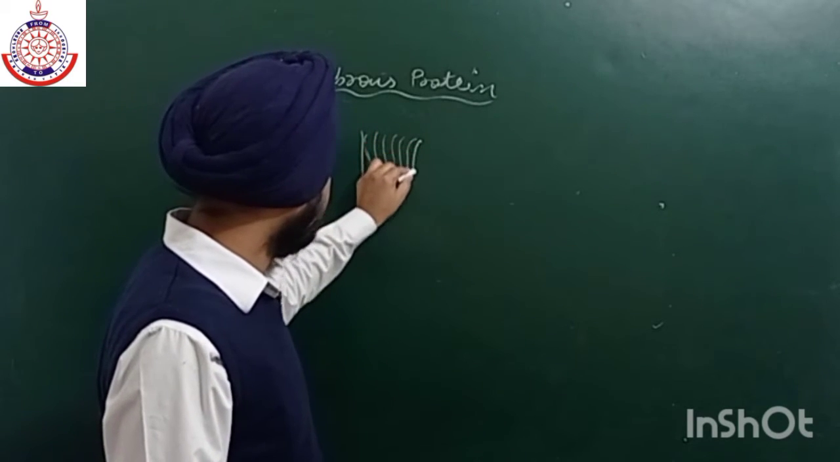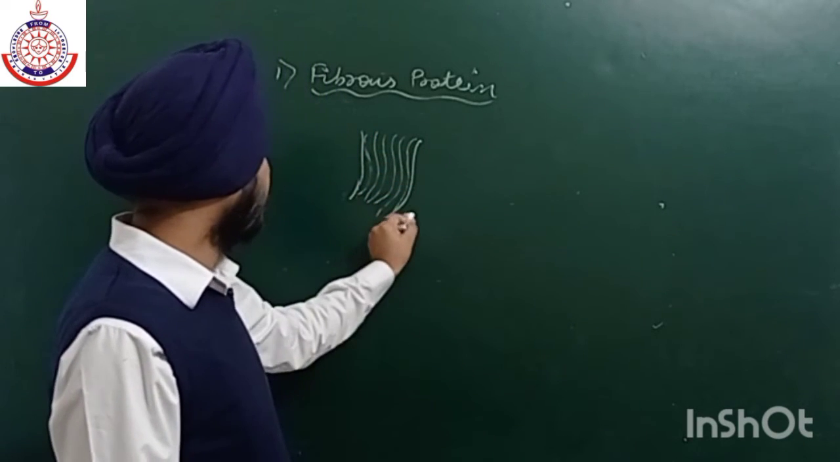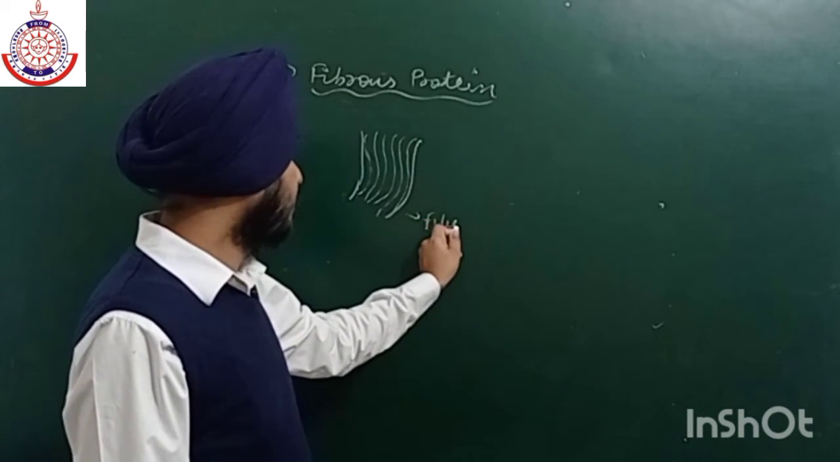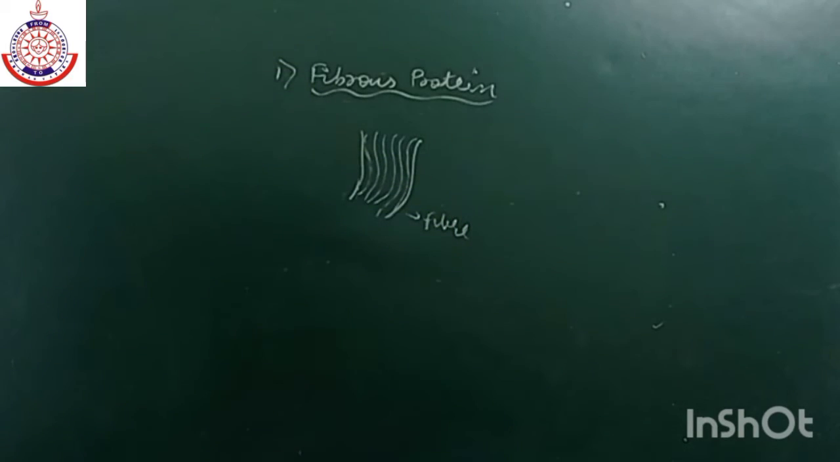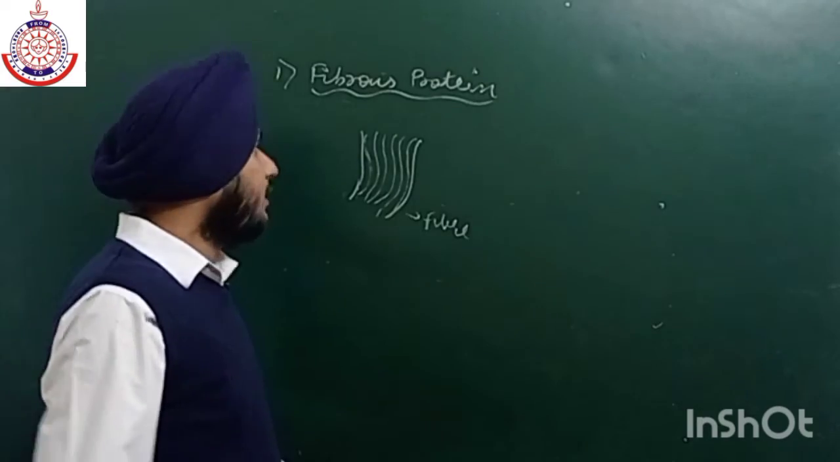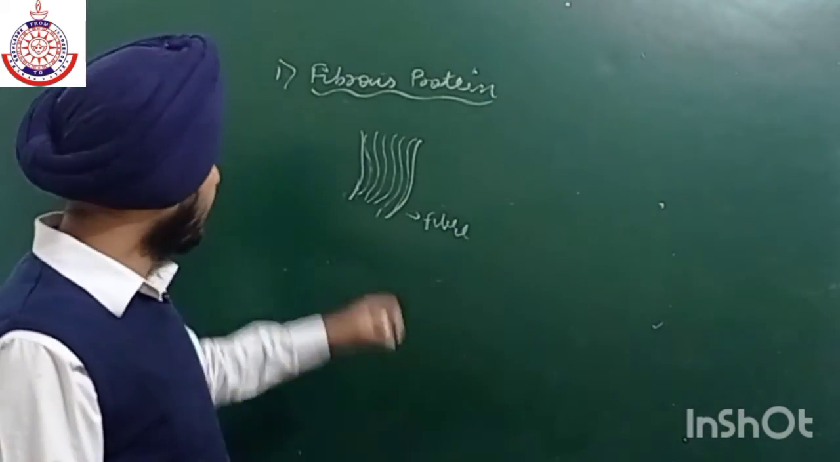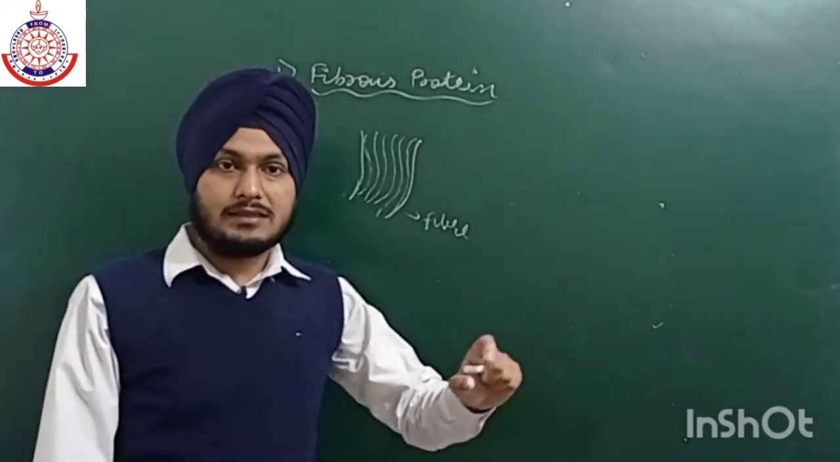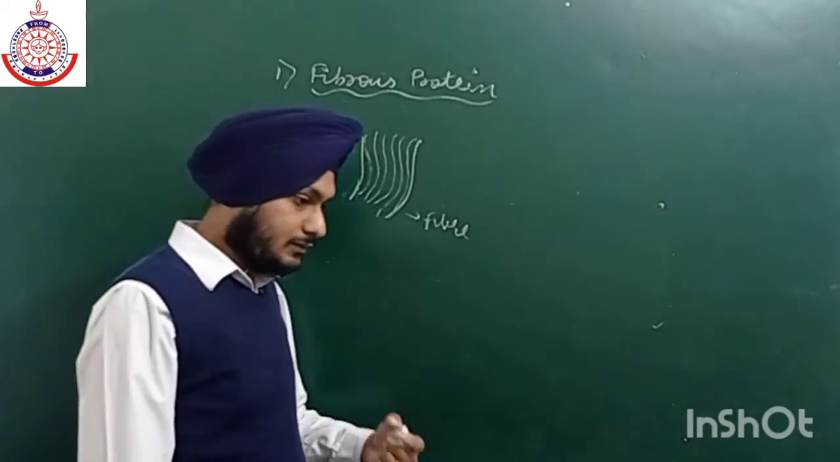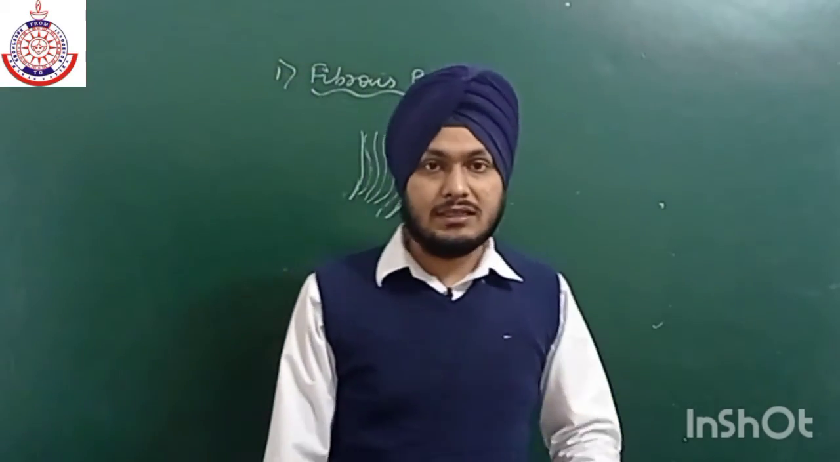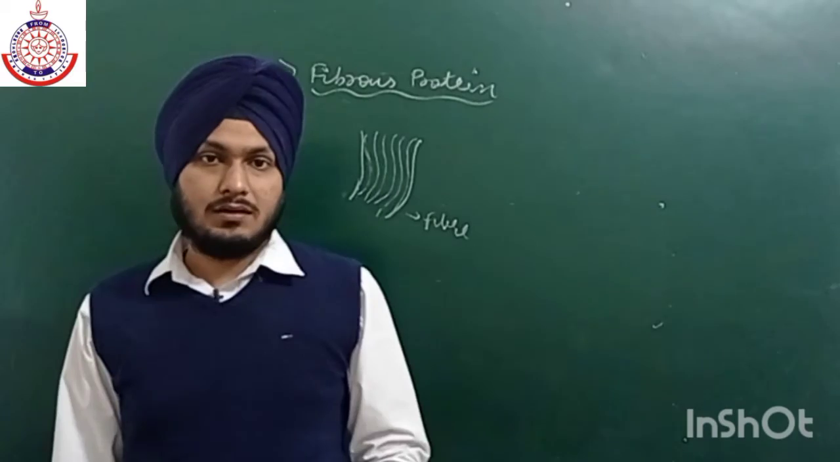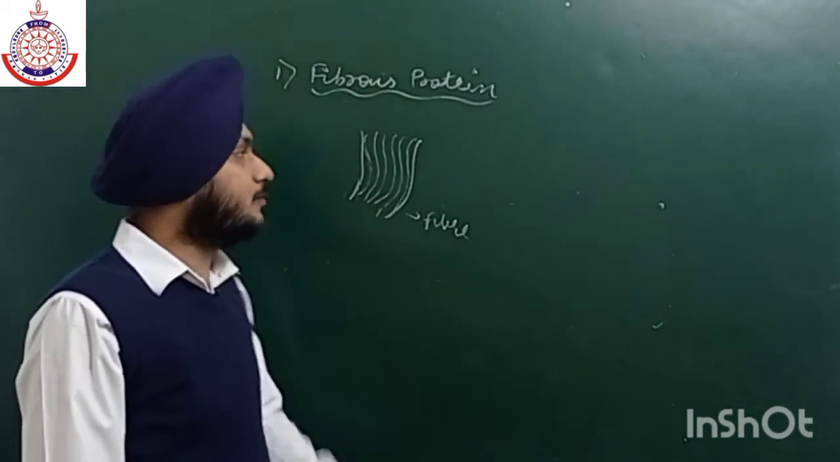So a fiber is formed. This will lead to the formation of a complete fiber. Write it in a notebook that in fibrous protein, a large number of threads are arranged side by side, which leads to the formation of a fiber. And this is known as fibrous protein.